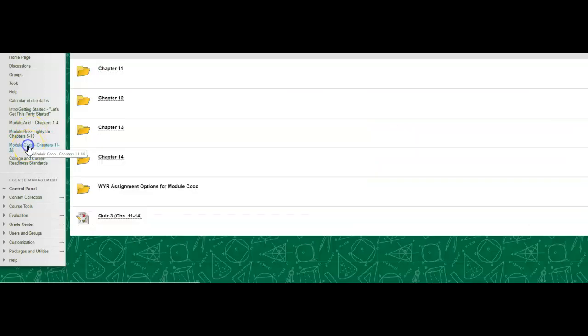Hey everybody. This recording will cover the module Coco assignment options, your would you rather assignments for that module. It is open for you on the side of Blackboard underneath module Ariel and module Buzz Lightyear. Then you will find module Coco, which covers chapters 11 through 14. Okay, so same as your other modules, here are the chapters.